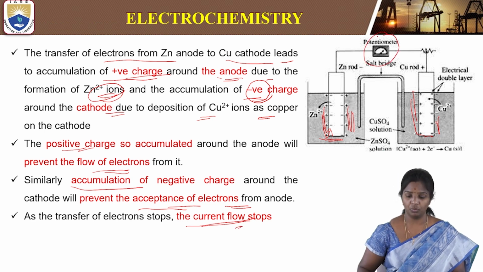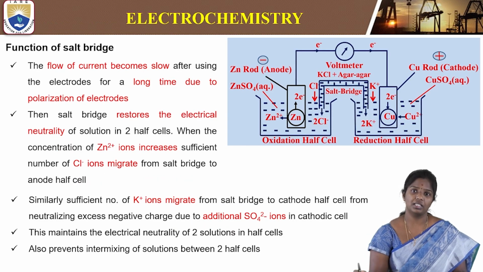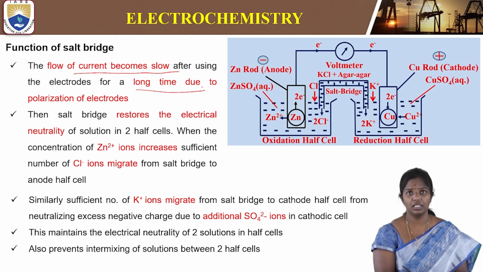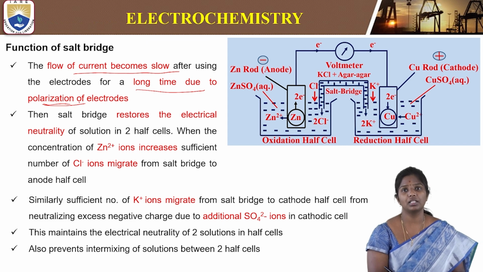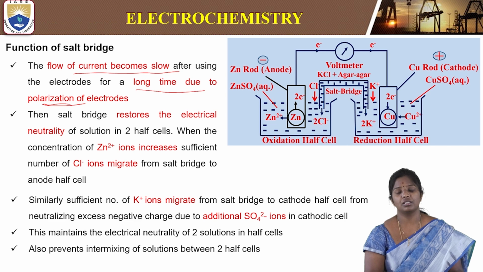So what do we have to do in this situation? The salt bridge plays a major role. The flow of electrons becomes slow, and due to long-time usage, polarization of electrodes takes place and the current stops. So what happens when the salt bridge is placed?